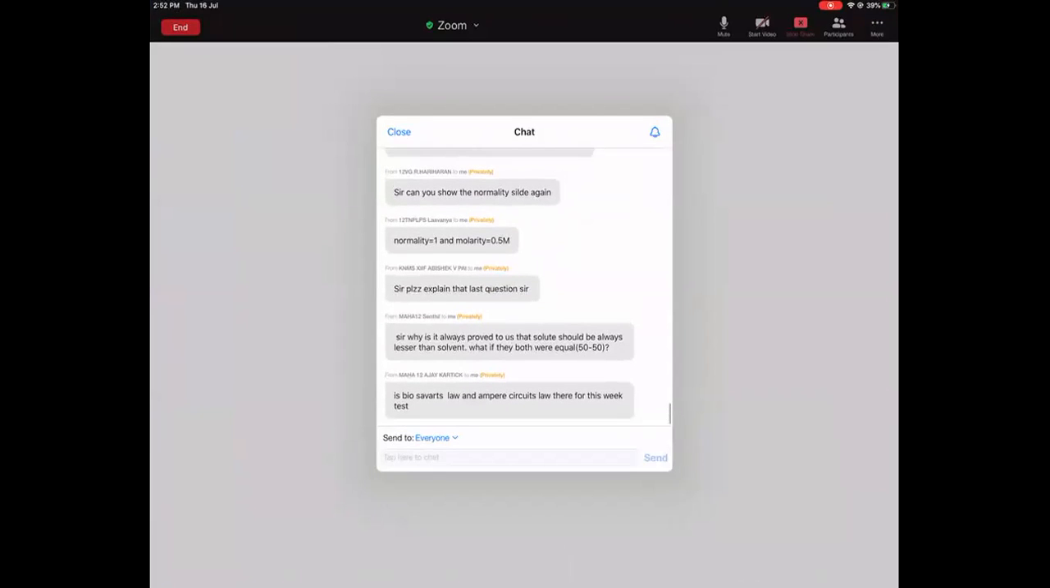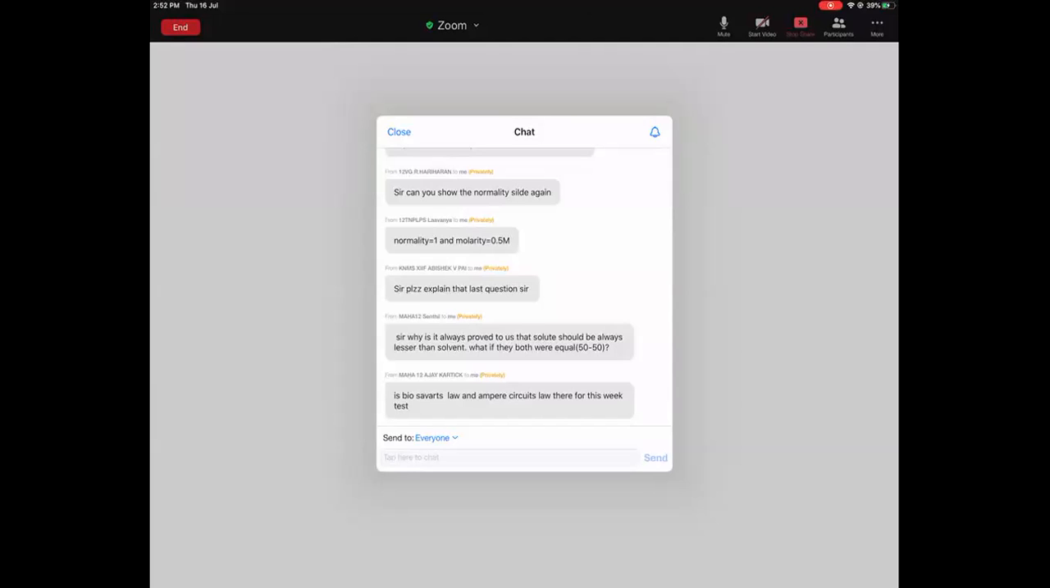Is Biot-Savart's law and Ampere's circuital law there for this week's test? No, no, no. Why is it always proved to us that solute should always be lesser than solvent? That's the definition of solute. What if both are equal? Yeah, then you can say either of them is the solute.